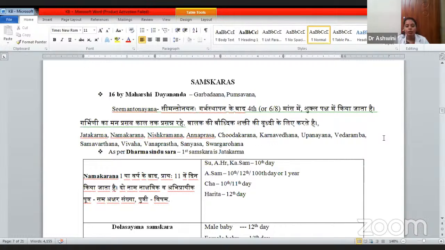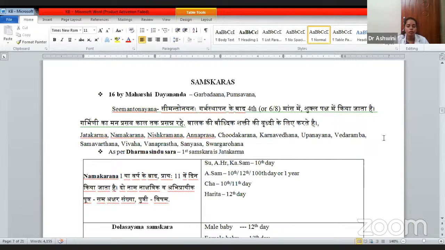It is done so that the pregnant woman's mind stays happy until the time of delivery. Why? Because to keep the garbhini, the pregnant mother, happy till the time of the delivery. And also this samskara is done for the growth of the child's physical strength.